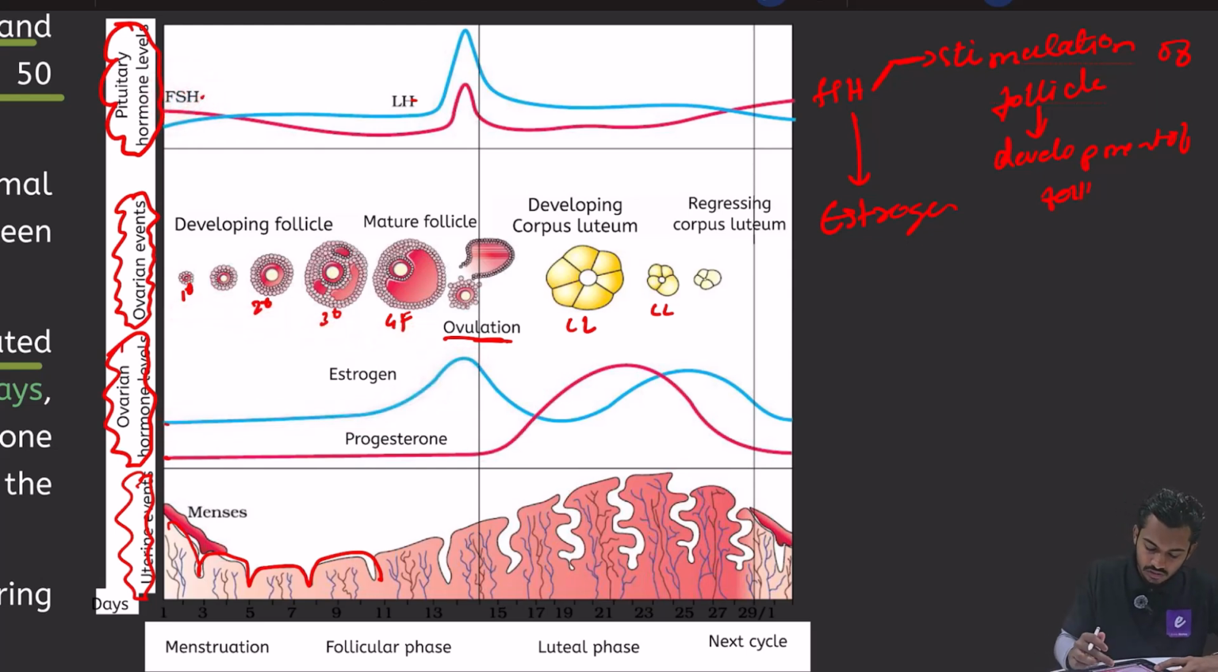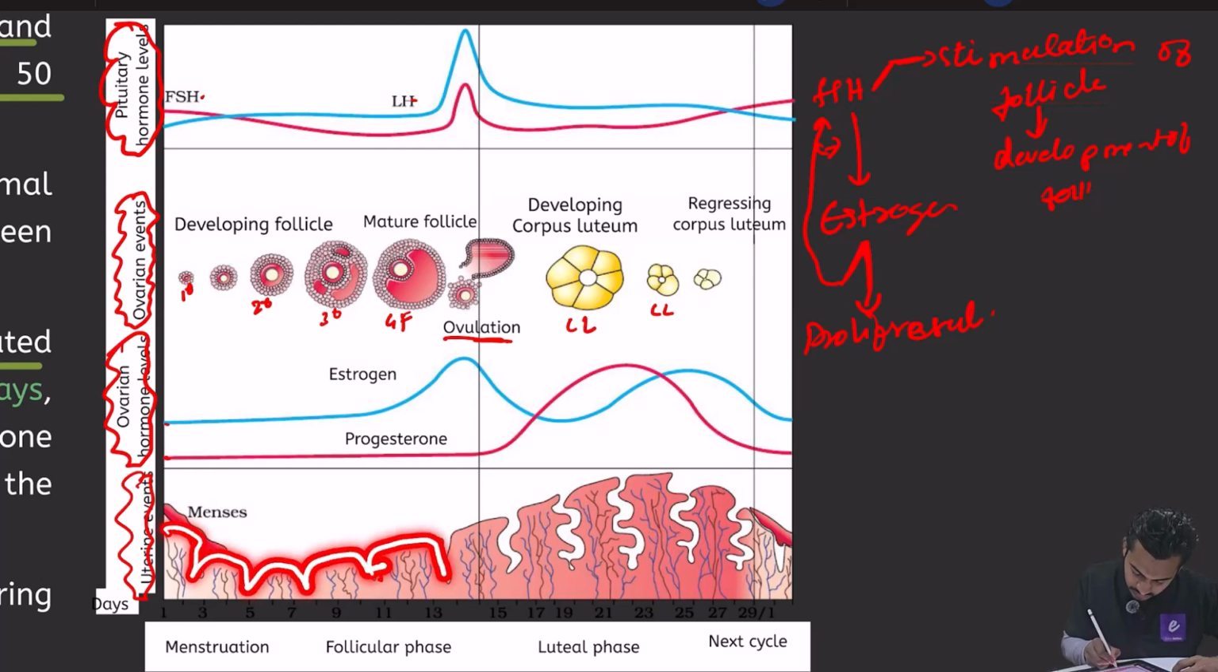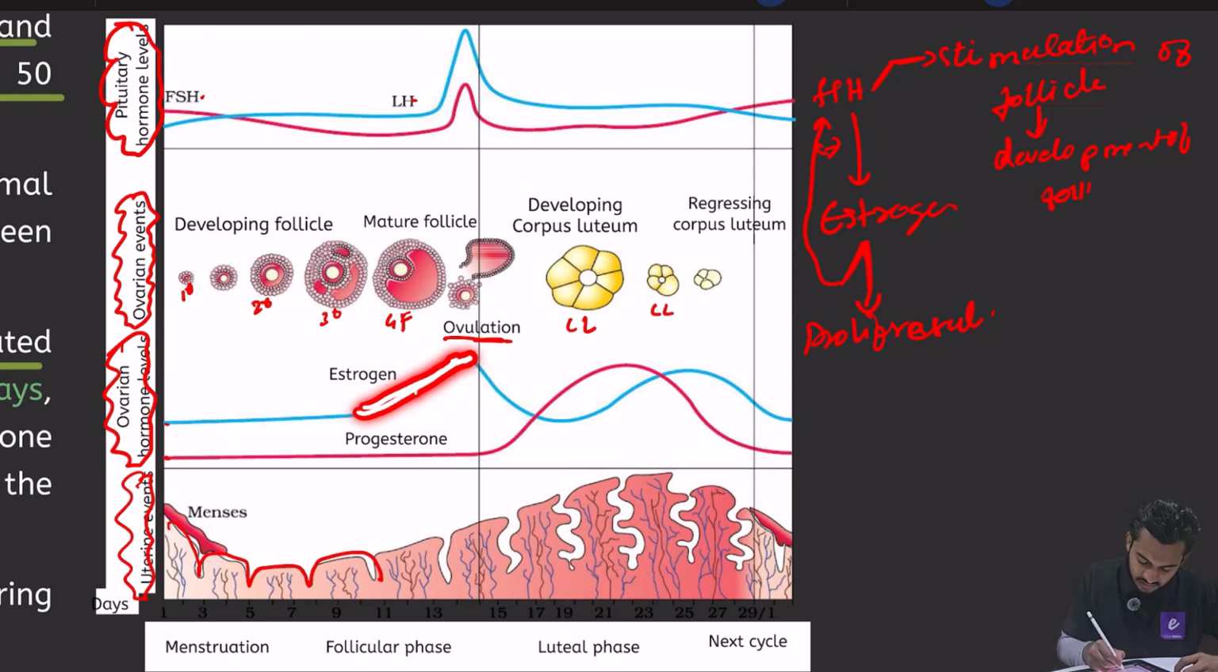Now what will this estrogen do? First of all, it will have negative feedback on FSH, and this estrogen will cause proliferation of endometrium. You can see the thickness of the endometrium is slowly increasing. Why? Because as the estrogen is rising, the thickness of the endometrium is also increasing.